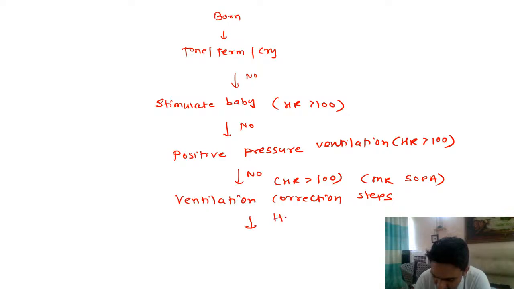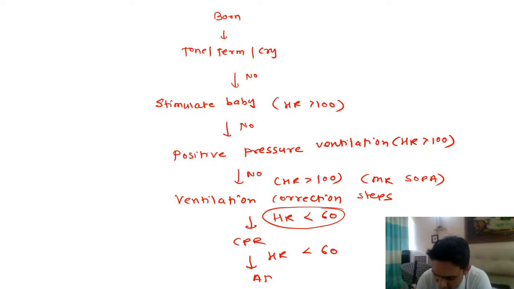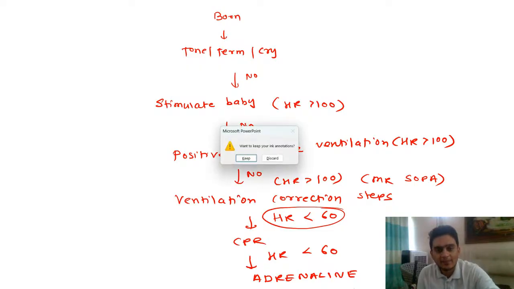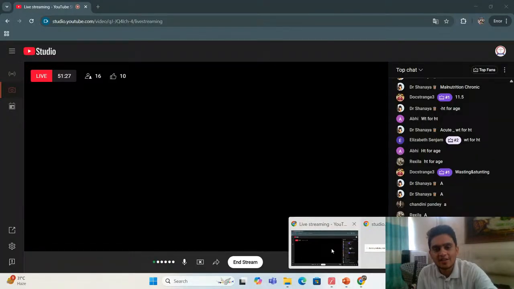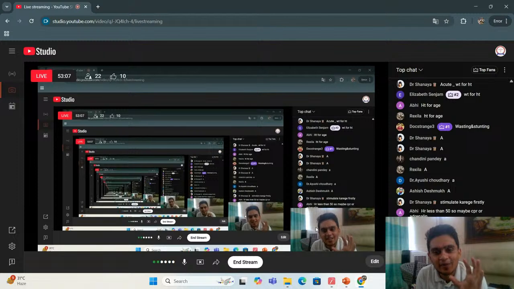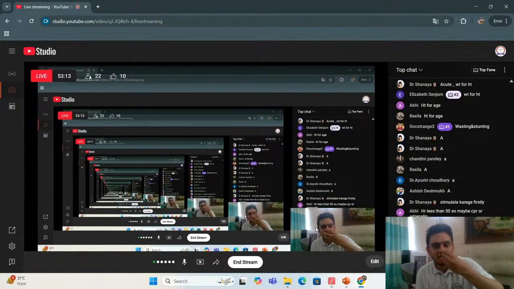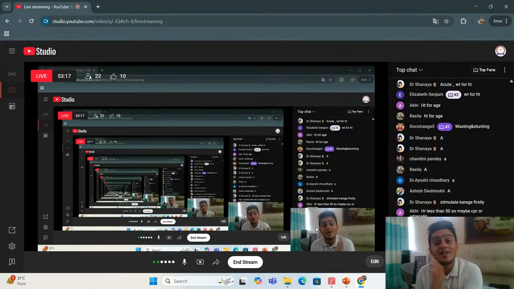Now the child has given you enough time, and now the heart rate falls below 60, and this is when you start CPR. And if the heart rate is still below 60, you give adrenaline. Just remember this simple algorithm. In classes I have told you one simple line: whenever the heart rate is below 60, start CPR. Because the ambu and bag you are doing is a part of your CPR. It's cardiopulmonary resuscitation, right?